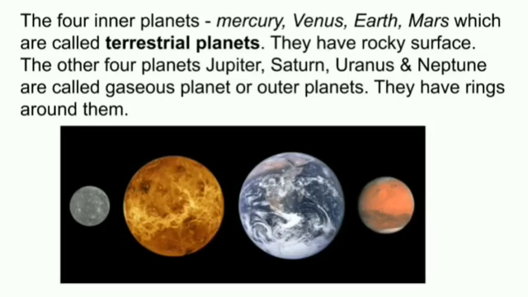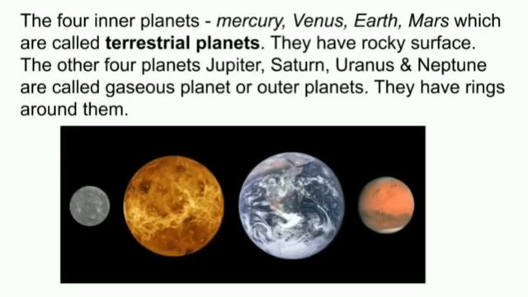There are total 8 planets in the solar system. The first 4 are called inner planets. The names are Mercury, Venus, Earth, Mars. They are also called terrestrial planets and they have a rocky surface. The remaining 4 planets, Jupiter, Saturn, Uranus and Neptune, are called outer planets and they are made up of gas, so they are known as gaseous planets. They are also called Jovian planets. All these gaseous planets have rings around them. So this we have studied about the characteristics of planets.